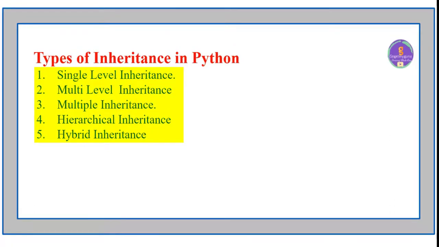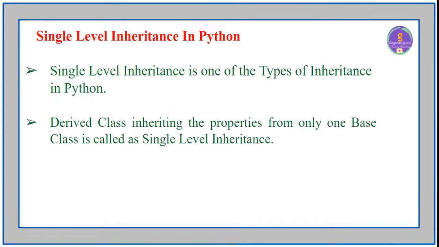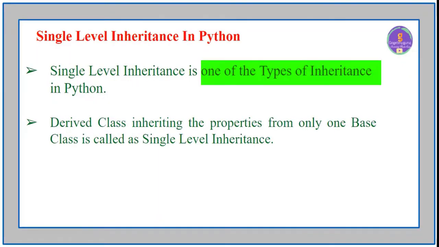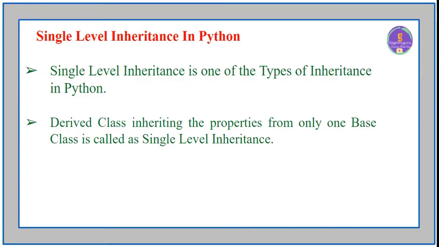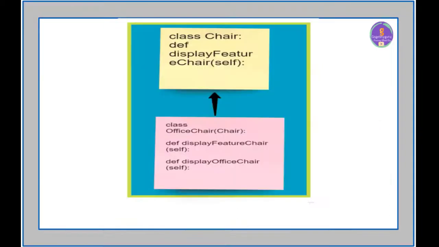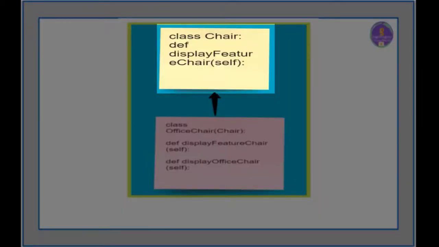Next we'll see what is single level inheritance in Python. Single level inheritance is one of the types of inheritance in Python. A derived class inheriting the properties from only one base class is called single level inheritance. Here, class Chair is the parent class or base class. display_feature_chair is a method which is defined in the Chair class.